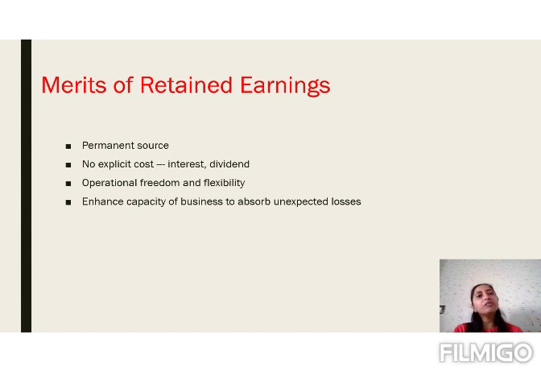For example, when we are taking a loan from the bank, we are taking the loan for a particular purpose, for example, for the purchase of machinery. In that case, we have to use that loan money for the purchase of that machinery only. We cannot use that money for any other purpose as we have taken the loan for that purpose only. But in case of the retained earning, there is full flexibility. That means we can use this money for any purpose.